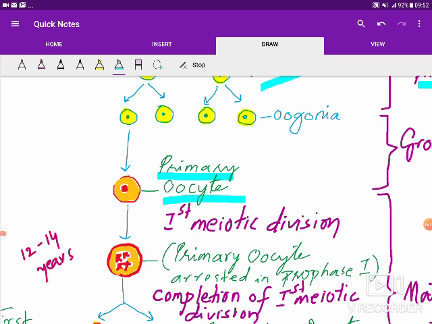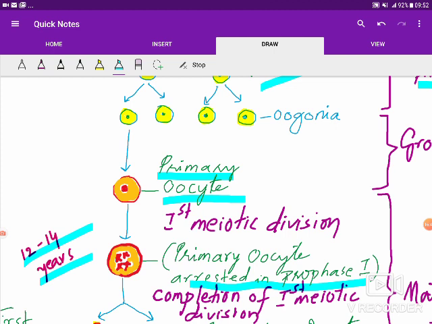But this first meiotic division is arrested in prophase 1. That means the maturation phase has also begun now, but it is arrested at prophase 1. Most probably it will be arrested in the diakinesis stage. And this arrest of prophase 1 or the first meiotic division will be there for 12 to 14 years till the girl child reaches puberty.